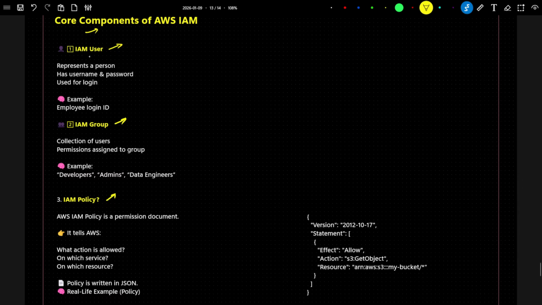What is the IAM user? It represents a person or user. Suppose your company is using an AWS account. Now you have joined as a developer. What is the first thing required for you? You require access to AWS, meaning you should be able to log into the AWS account. For that, the admin will provide you a user name or login ID or the login details. With the help of that, you will be able to log into the AWS account.